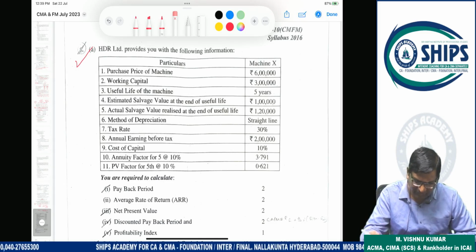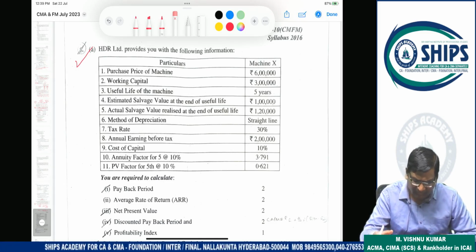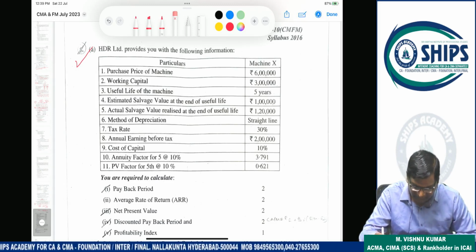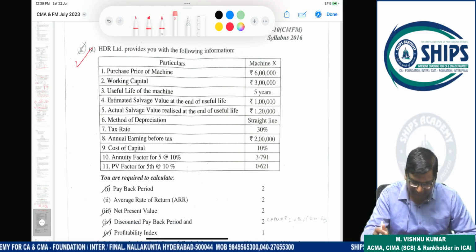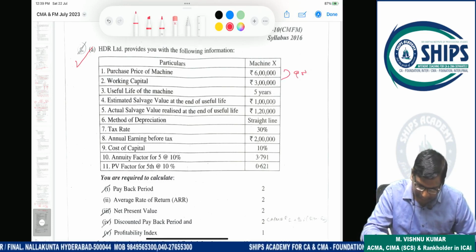This type of question is already covered in our class also. So it is a simple, manageable question. Only one assumption can change the students' answers. That assumption I will explain. First, the purchase price of the machine is given. Working capital is given. So your total outflow is 9 lakhs.